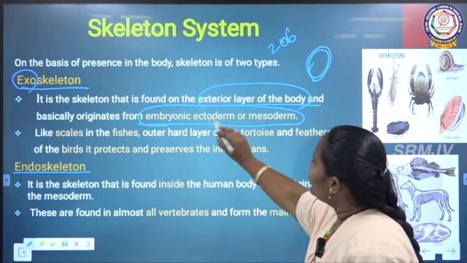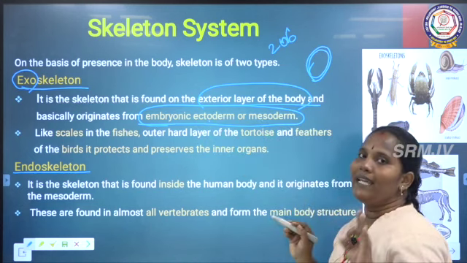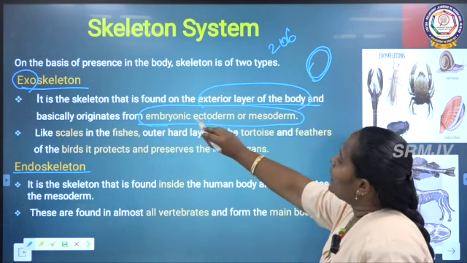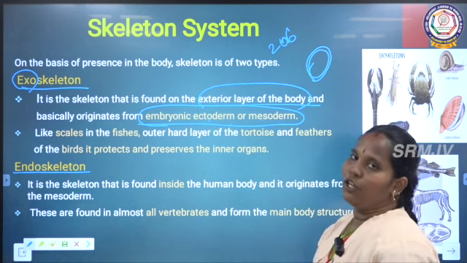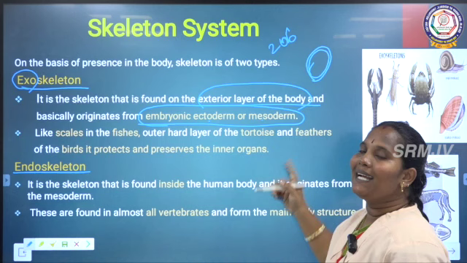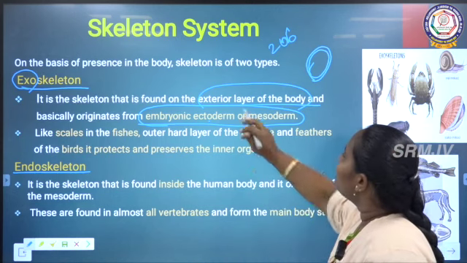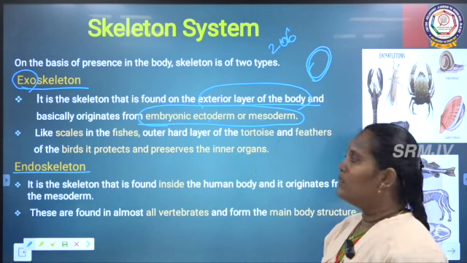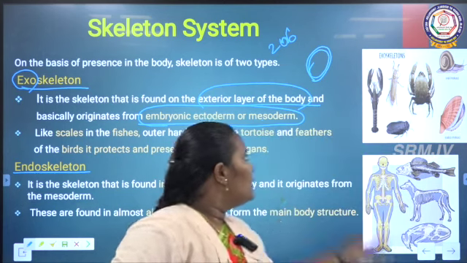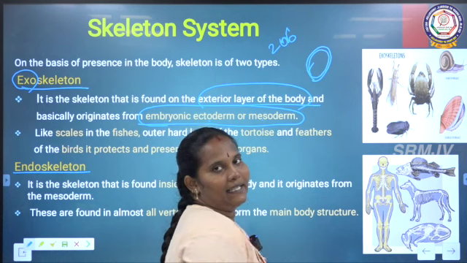There are three layers of cells: ectoderm, endoderm and mesoderm. So, the embryonic ectoderm and mesoderm make this external outer layer of the body. Clear?